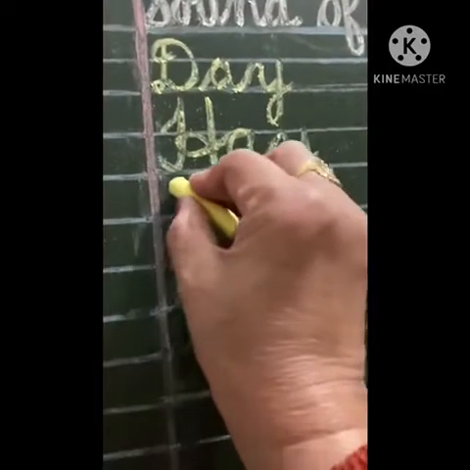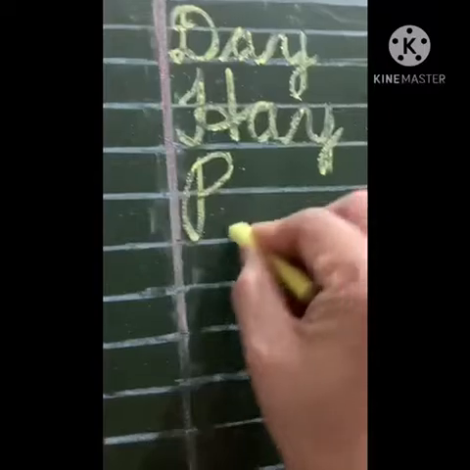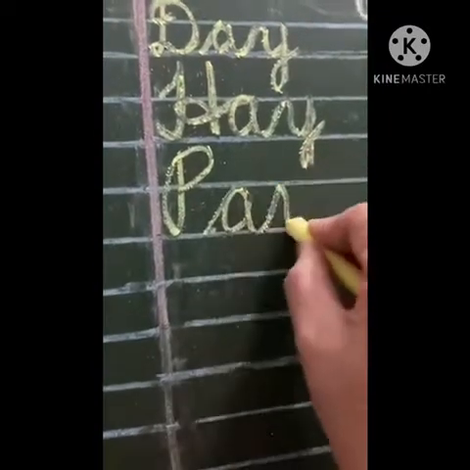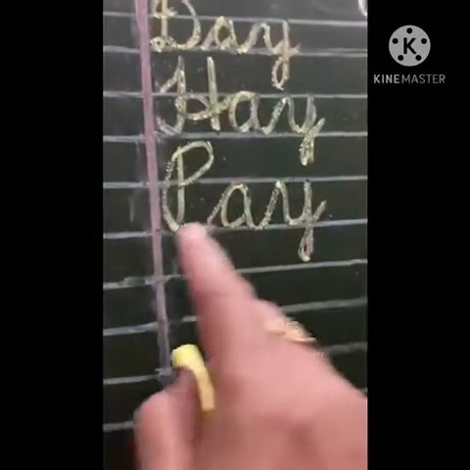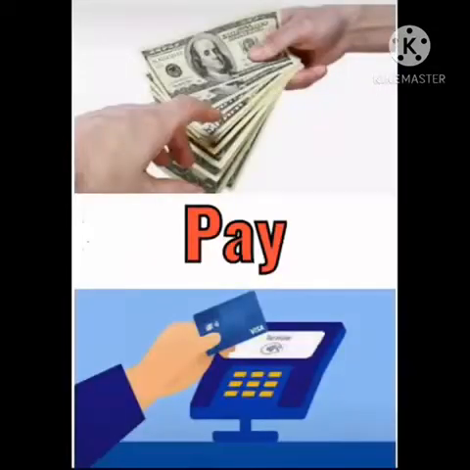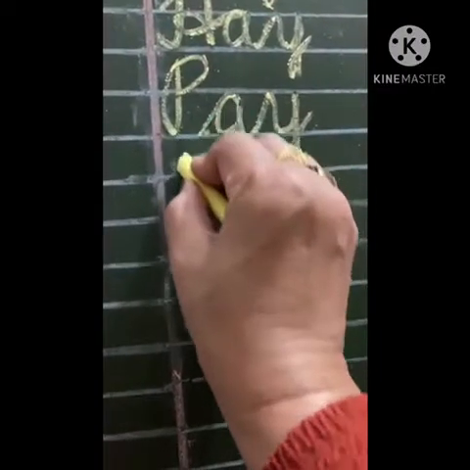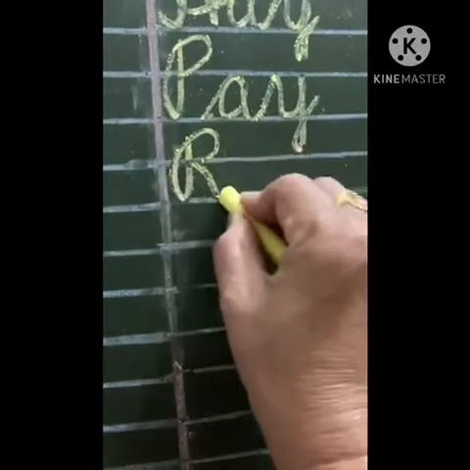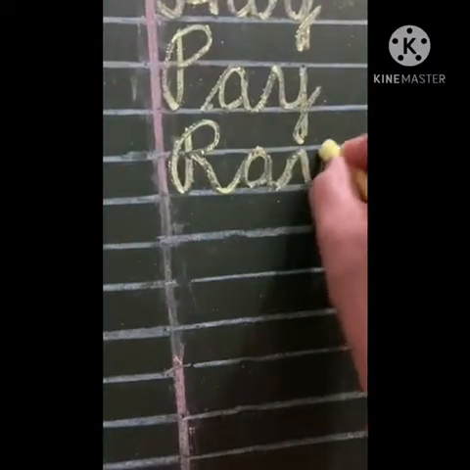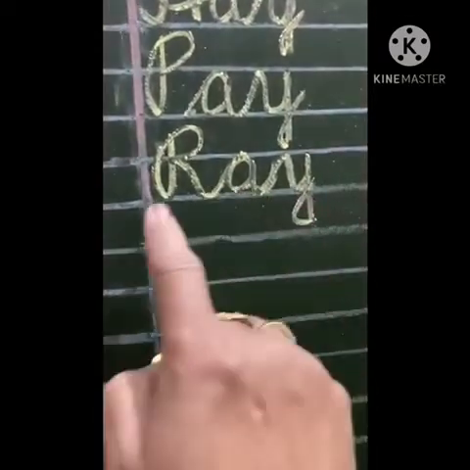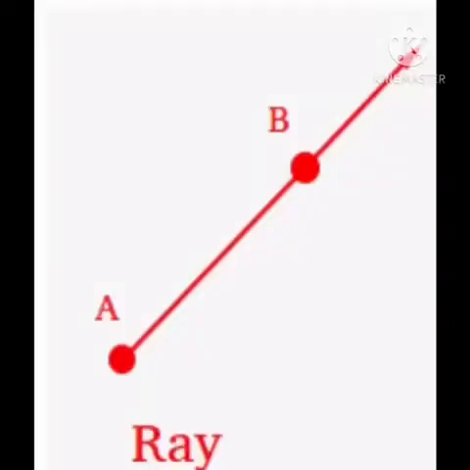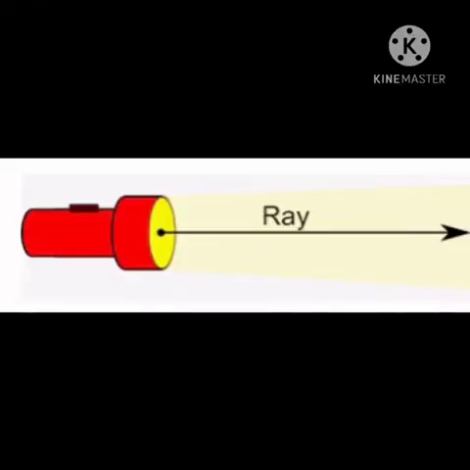In the next word, starting with P, P sound, A-Y, pay. The word is pay. We buy things and pay money, either in cash or with card. Next, starting with R, A-Y, the word is ray. A straight line with no end is a ray. Light travels in a straight line called ray.